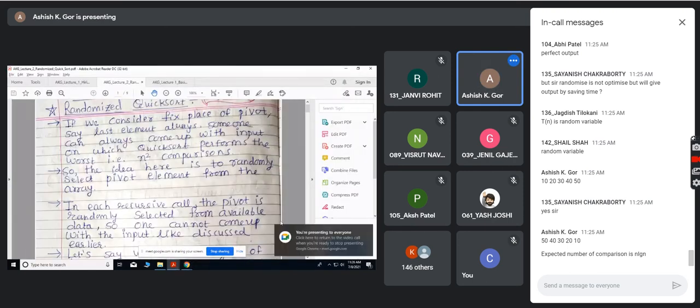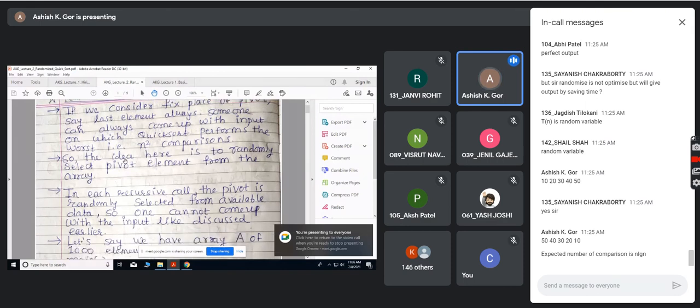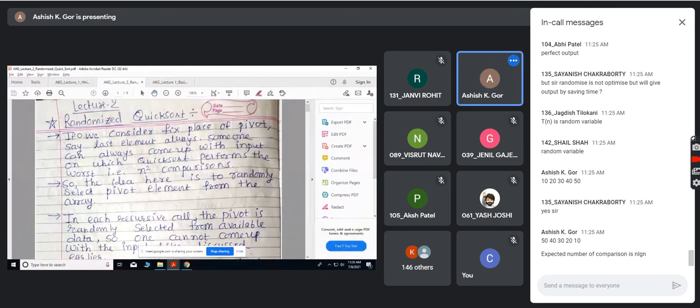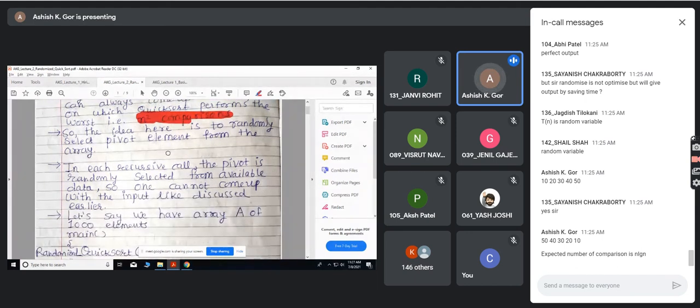So let's see. As I discussed yesterday, if we consider a fixed place for the pivot, many people take the last element as pivot, many take the first element. So someone can always come up with an input on which quicksort performs its worst case. Yesterday you told me the worst case with the recurrence and n square comparisons. So the idea here is to randomly select a pivot. Remember, this is a very important line. Rather than taking a fixed pivot element in quicksort, randomly select a pivot element from the array.